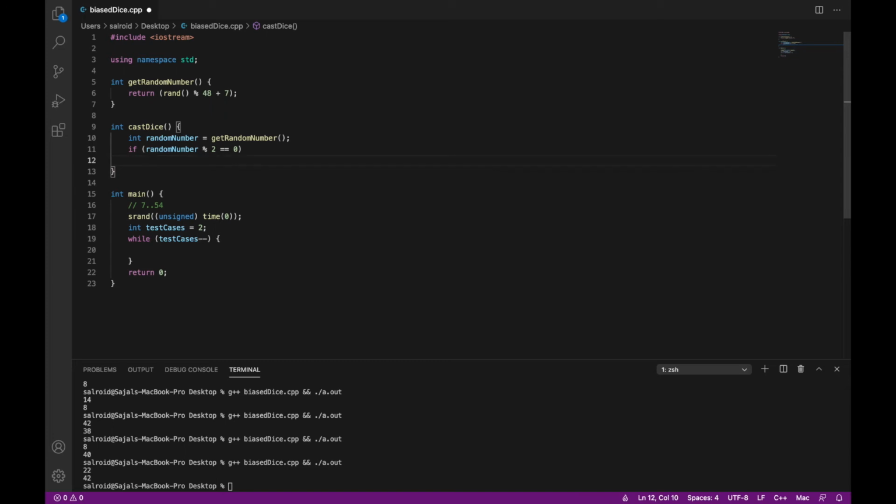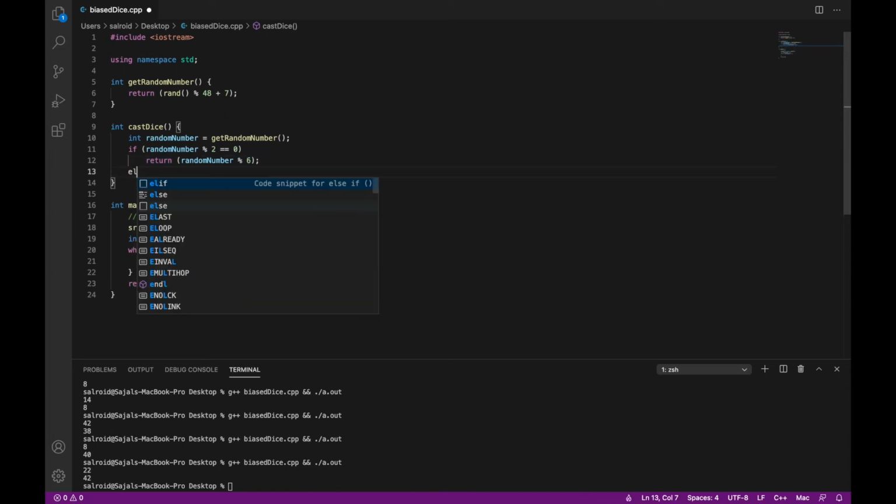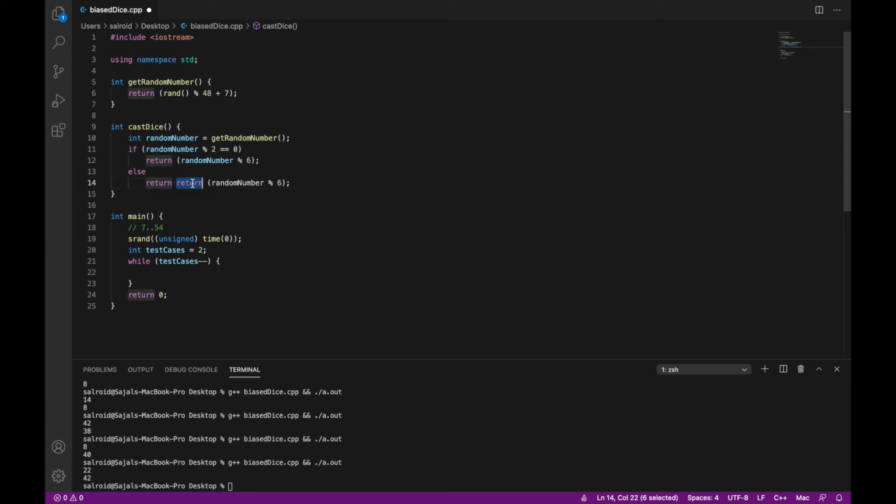And if this value is odd, we will return random number divided by 2 and then mod 6, correct? So this will always give me a value in the result set of 1 to 6.